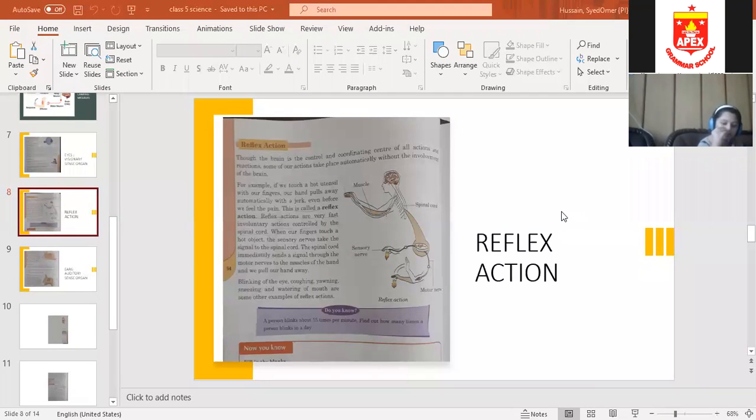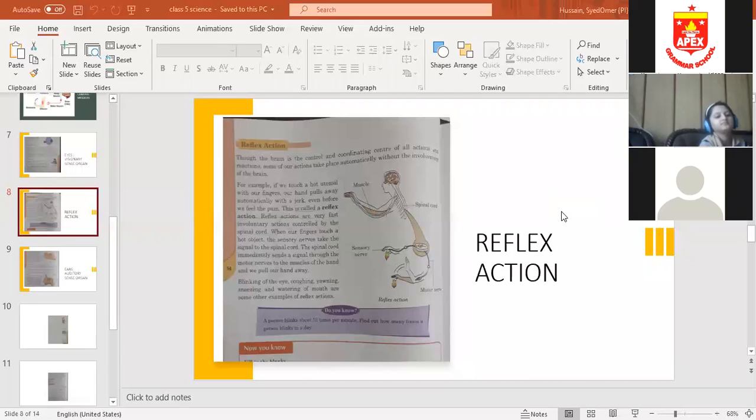ये पेज नंबर क्या है? You don't know the page number yet. I have told the whole paragraph and you are asking me now what the page number is. It's page number 54. It is also showing on the screen.